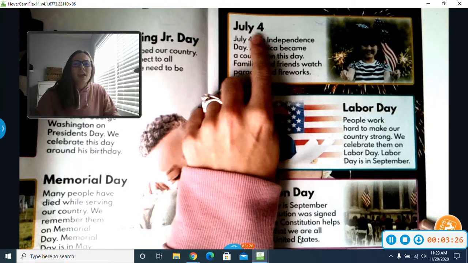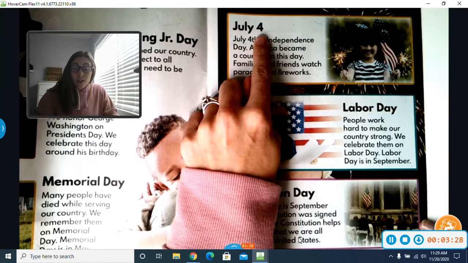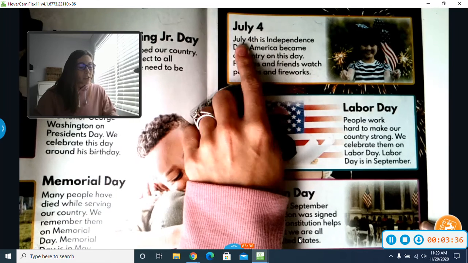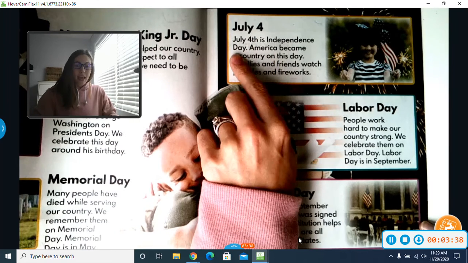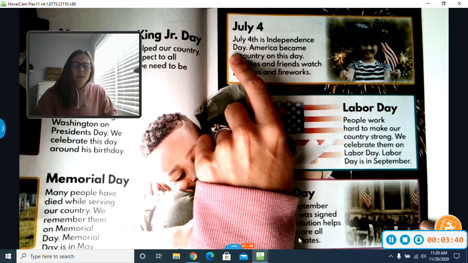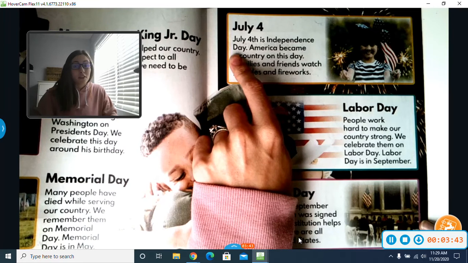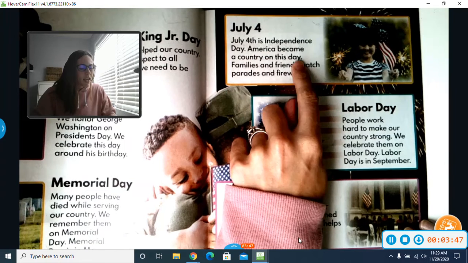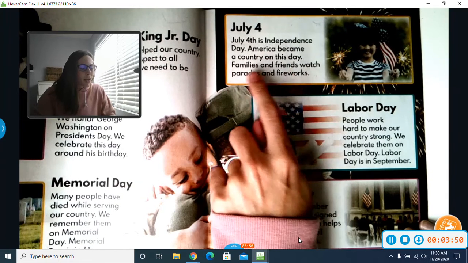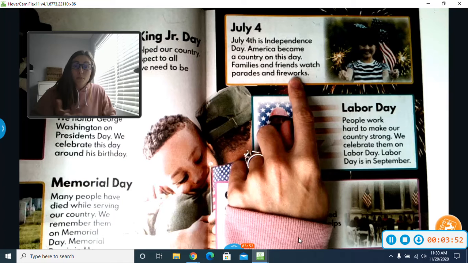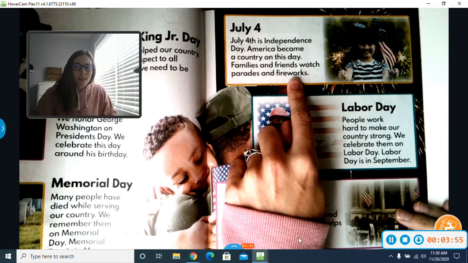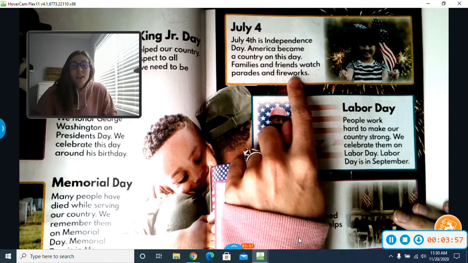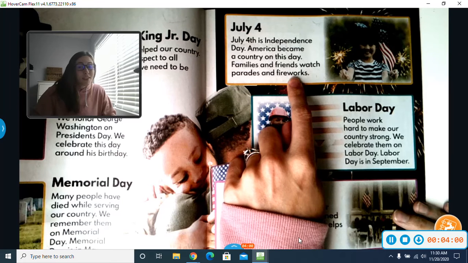We have July 4th. Anybody ever heard of the 4th of July? That's a holiday that a lot of people celebrate. July 4th is Independence Day. So if you ever hear anybody talking about Independence Day, they also mean the 4th of July. It's the same thing. America became a country on this day. Families and friends watch parades and fireworks. Maybe you've done something like that on the 4th of July. A lot of families have a cookout or maybe go swimming somewhere.